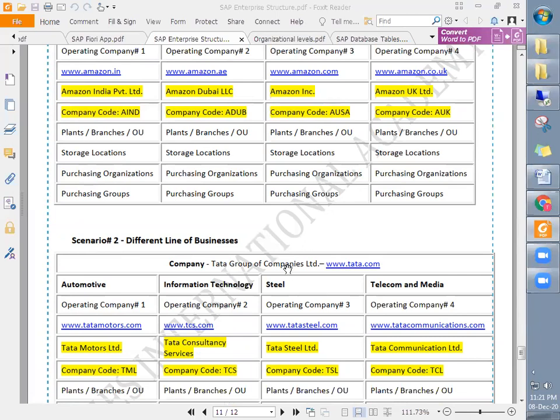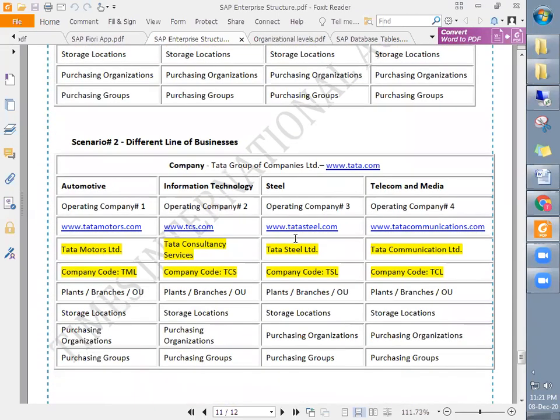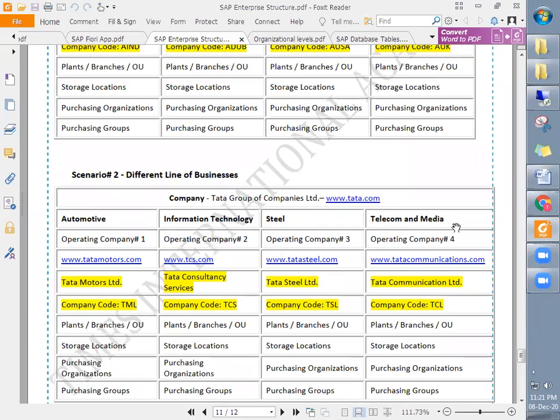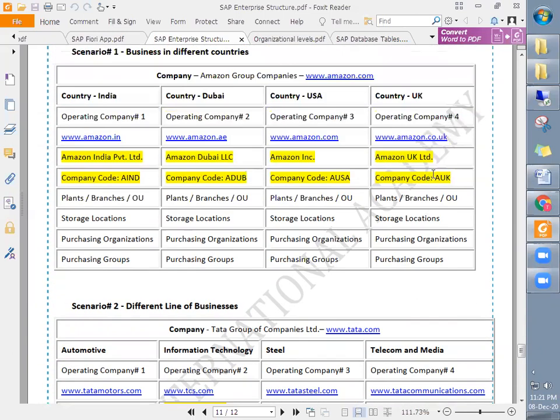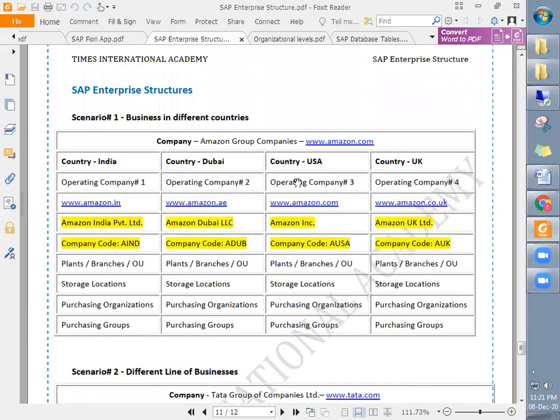Scenario 2, Tata Motors: they have different lines of businesses in India, like company code TML, company code TCS, TSL, TCL. If they have the same branch in other countries, like the US, with the same lines of businesses, then scenario number 1 will come in. How will the company codes be distributed?